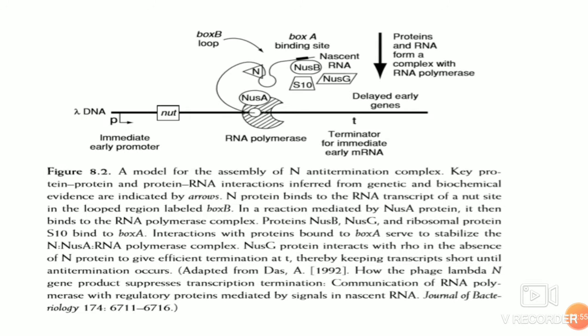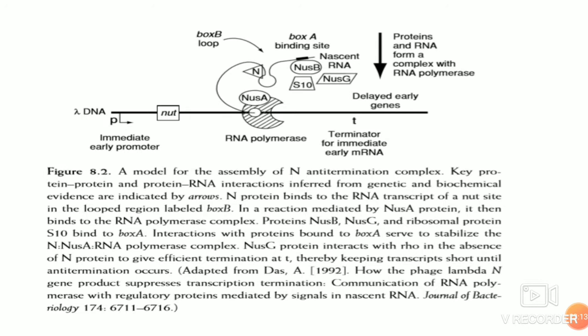So the box region is very important for attachment of this N protein. The N protein binding to this nascent RNA will carry out an important process, that is elongation.